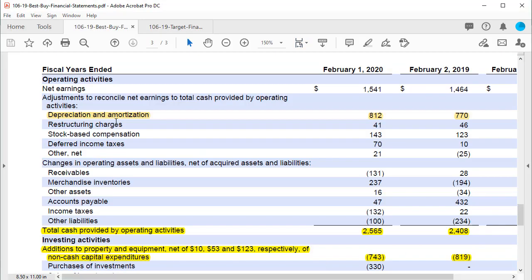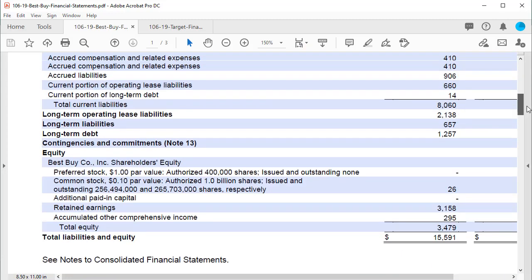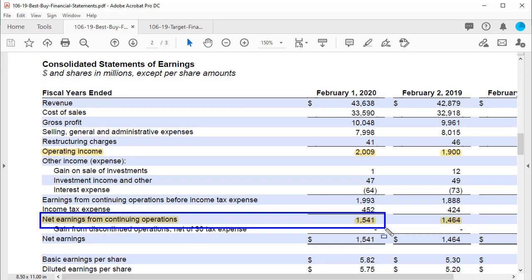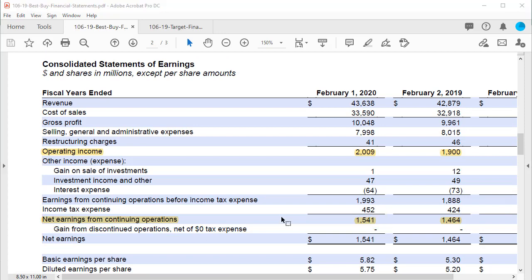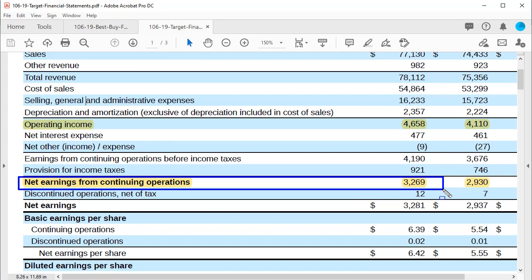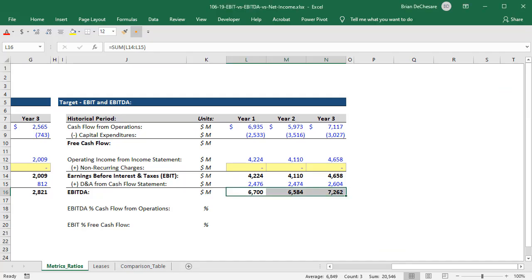We didn't even look at net income or list it here, but if you wanted to do that, you would simply go to the income statement and get something like net earnings from continuing operations here for Best Buy, and for Target, similar idea, net earnings from continuing operations. So that's a bit about how to calculate these metrics.